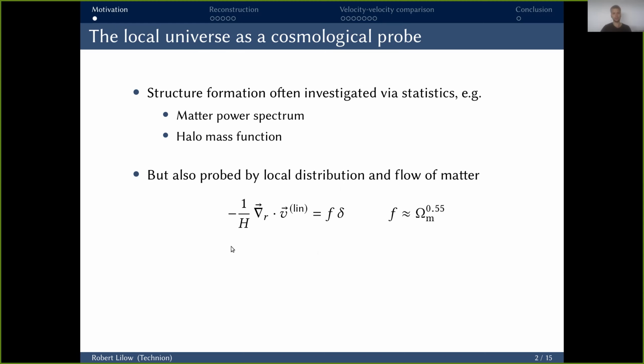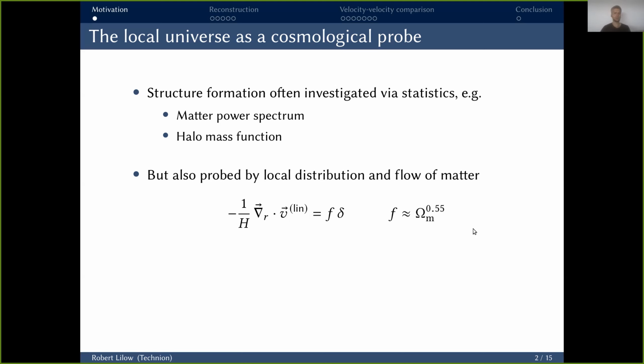For this, we use that on sufficiently large scales, this linearized version of the continuity equation holds, where the divergence of the peculiar velocity field is directly proportional to the matter overdensity. The proportionality constant is given by the growth rate f, which in turn is related to the matter density parameter. There's also the Hubble function h appearing here. This, however, is absorbed into our distances, and everything is expressed in terms of megaparsec over h.